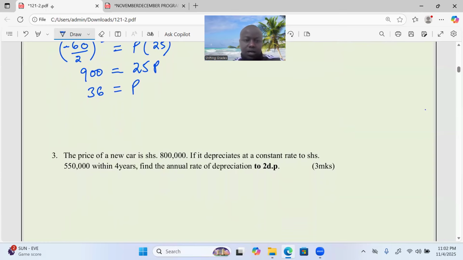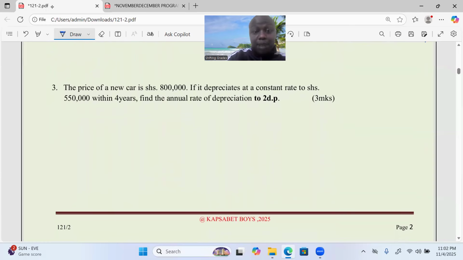All right. We're looking at number 3. Now, the price of a new car is 800,000 Kenya shillings. When very new, it's costing 800,000 Kenya shillings. Now, if it depreciates at a constant rate to 550,000 Kenya shillings within 4 years, find the annual rate of depreciation to 2 decimal places.